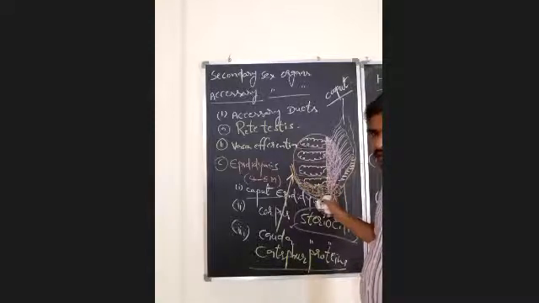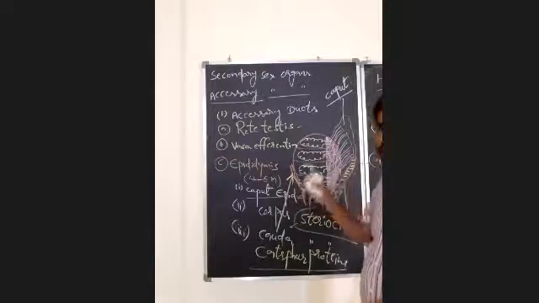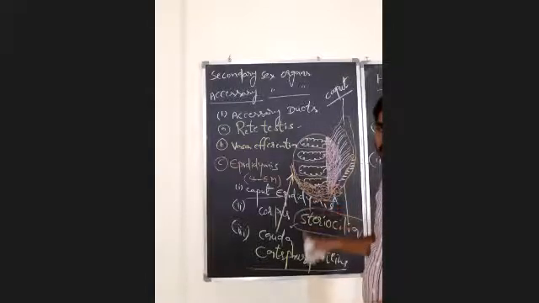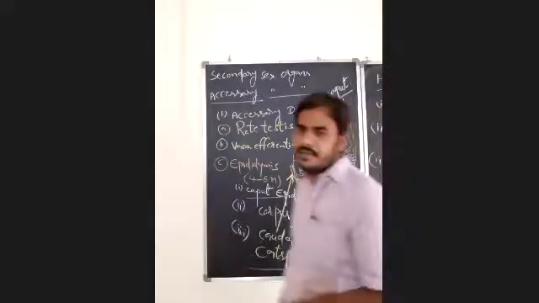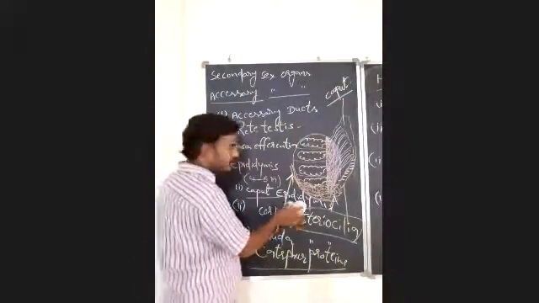When the spermatozoa enter the epididymis, they are immotile, but while leaving the epididymis, they become motile. Inside the epididymis, the spermatozoa interact with the Caspar proteins that make them motile. So that you have to remember.